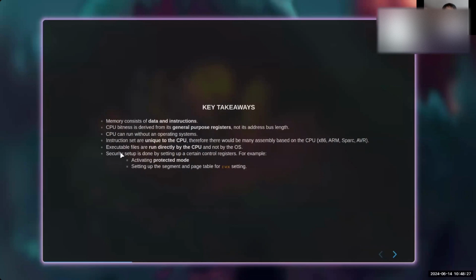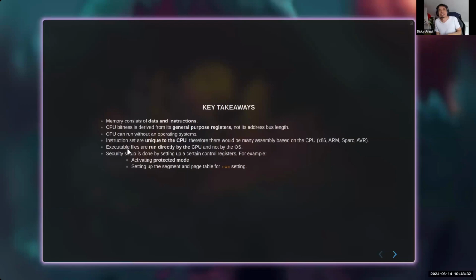And then also executable files. If we are talking about native executable files, for example, we create a C executable like Hello World, it will be run directly by the CPU. Usually people will say that this is run by the OS. No, it is not run by the operating system, but by the CPU. The operating system is only loading the content of the file into memory, and when it is in memory, the CPU will execute it directly, right?